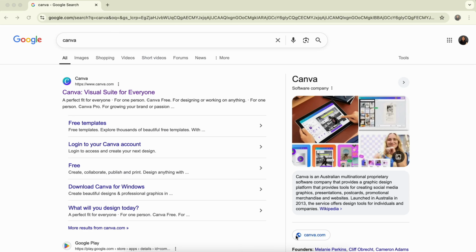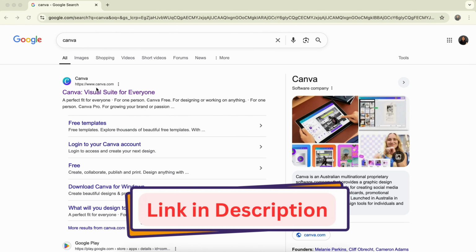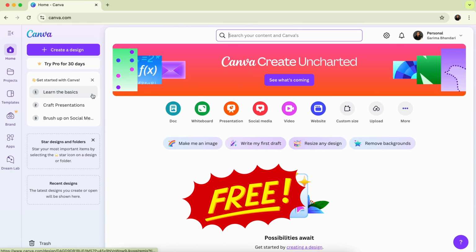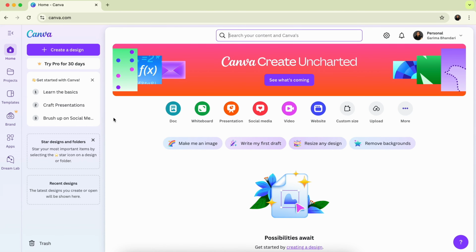For that you have to go to another tool called Canva. You'll find the link to the tool in the description. You can click directly on the link and sign in using your email. This is also a free tool. You don't have to pay money to use the free version.